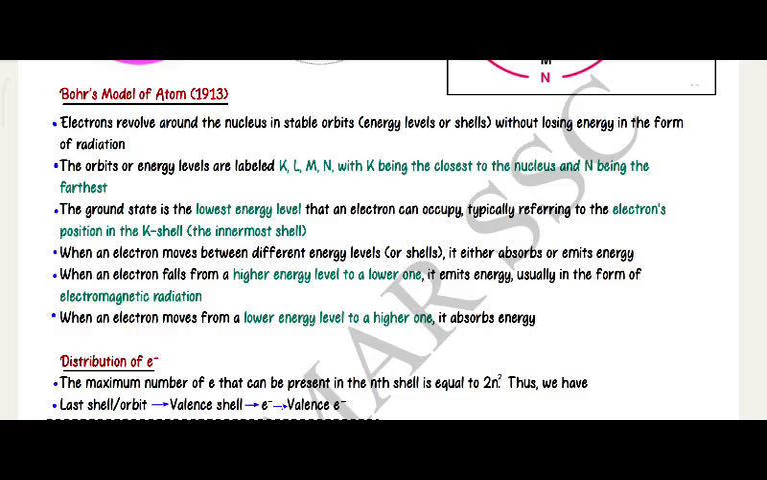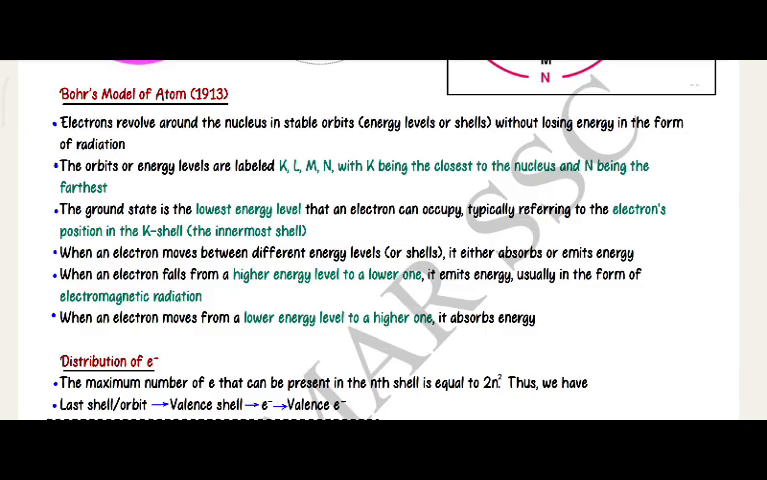The orbit of energy levels are labeled KLMN, K being the closest to the nucleus and N being the farthest. The ground state is the lowest energy level that an electron can occupy, typically referring to the electron's position in the K shell, the innermost shell.